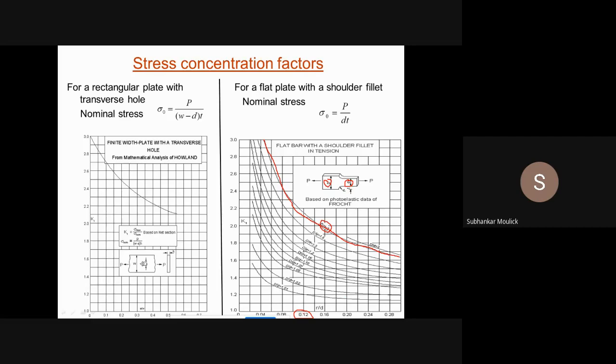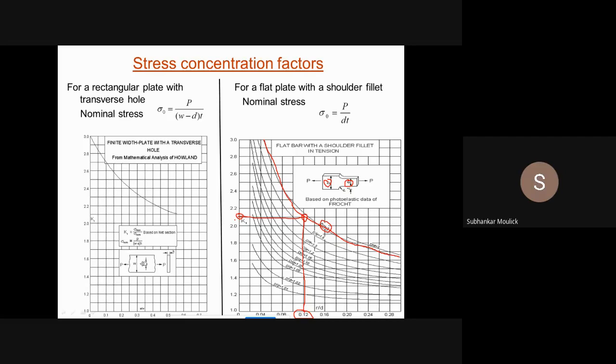Now from point 1 you have to move vertically upward till the curved line capital D by small d equal to 2. From this point, again you have to move along the negative x direction horizontally. You will get the value of Kt. So this value will be between 2.0 and 2.2. That means the middle value, that is (2.0 + 2.2)/2.